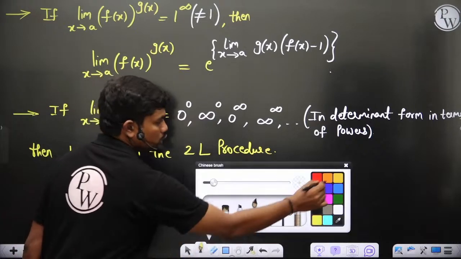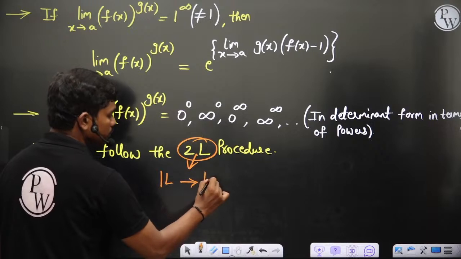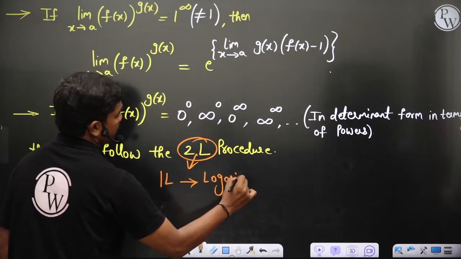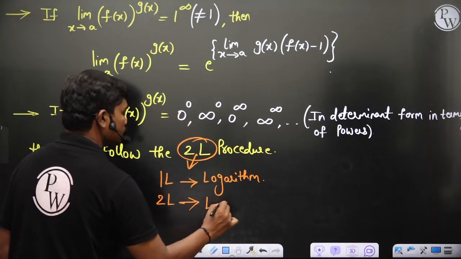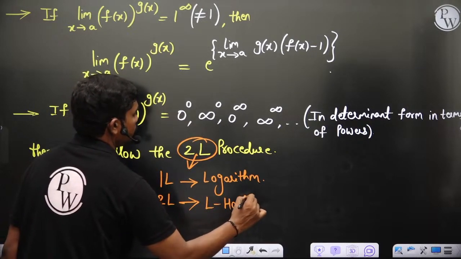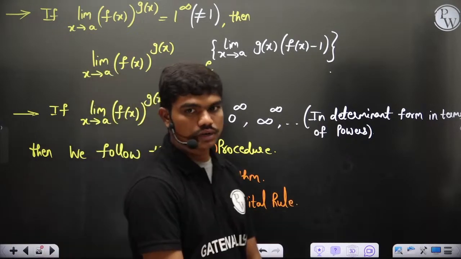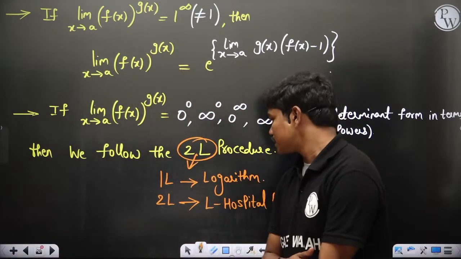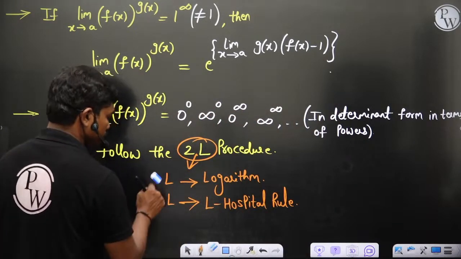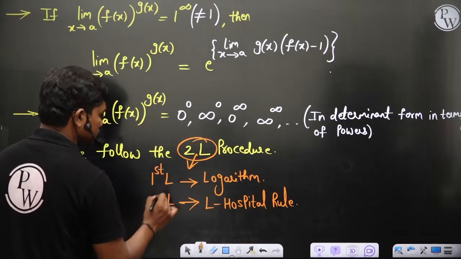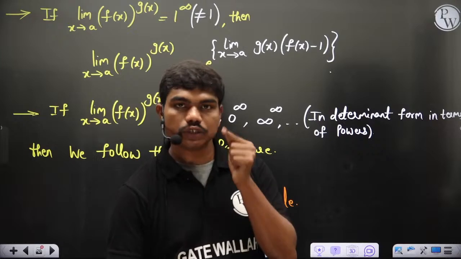So what this 2L procedure is basically: the first L stands for logarithm and the second L stands for L'Hospital rule. Okay, so this is L'Hospital rule. Clear? So this is what you get. The first L stands for logarithm, and the second L stands for L'Hospital rule. We'll work out an example so you can understand.